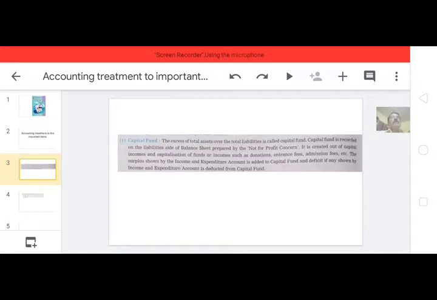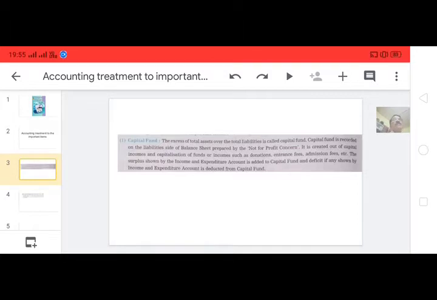So in a not for profit concern also we have to find a capital fund. In the given problem, the opening balance sheet will be given, or in a paragraph the opening balances of assets, liabilities and opening capital fund are given, and this capital fund should be recorded on the liability side of the balance sheet.